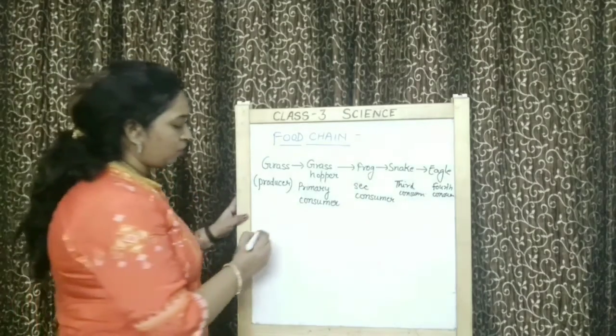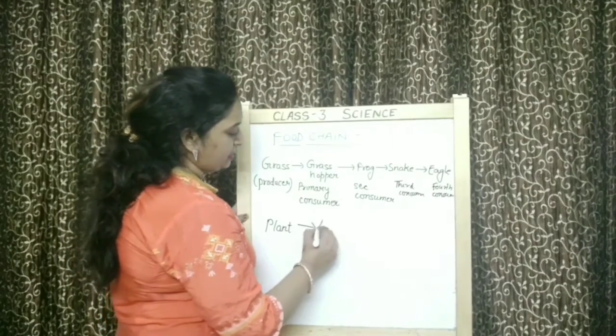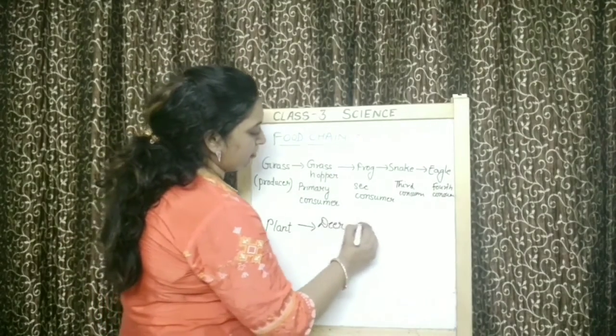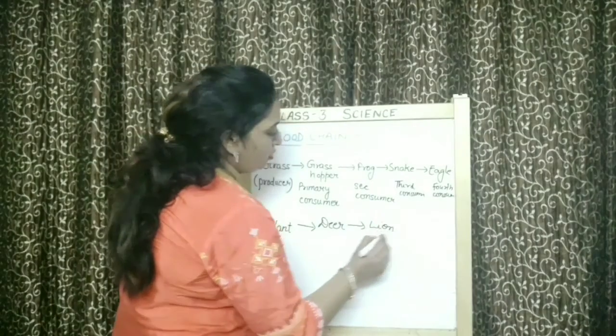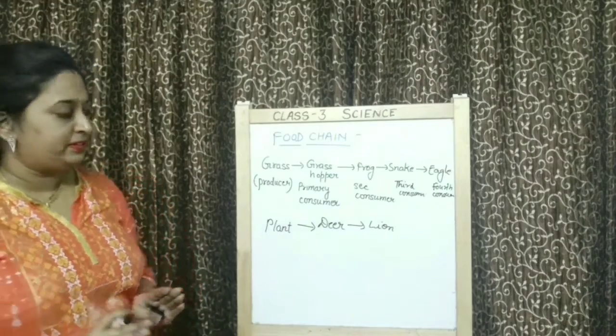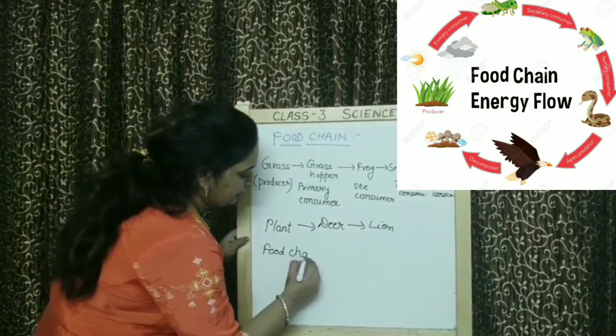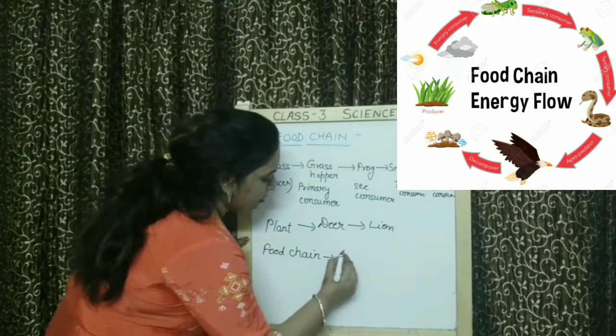As I have also told you in the earlier food chain, plant eaten by deer, deer eaten by lion. Here also, children, a food chain. What does a food chain basically represent? A food chain, children, represents energy transfer.